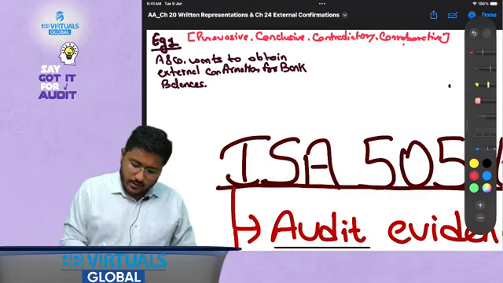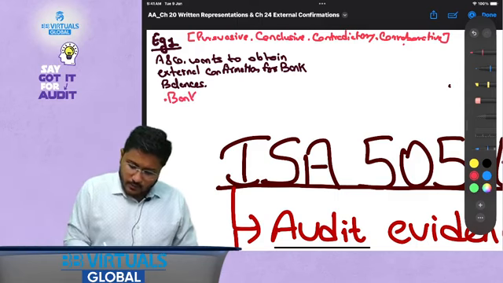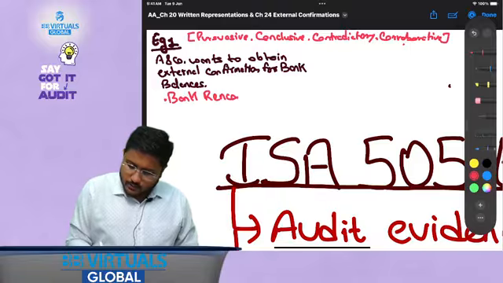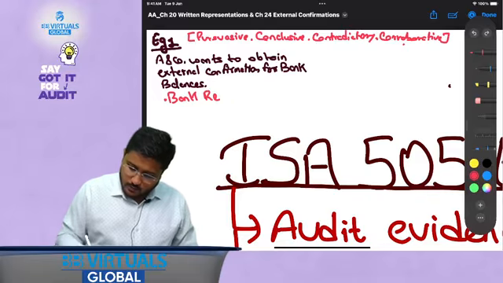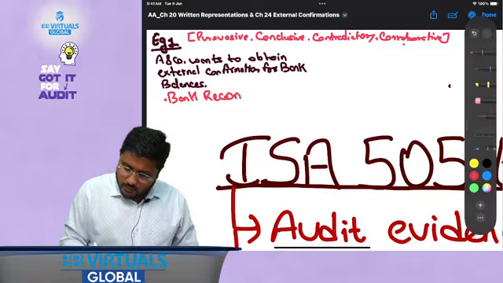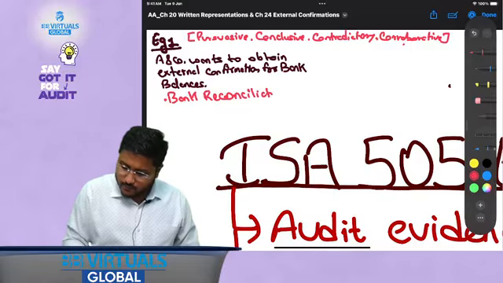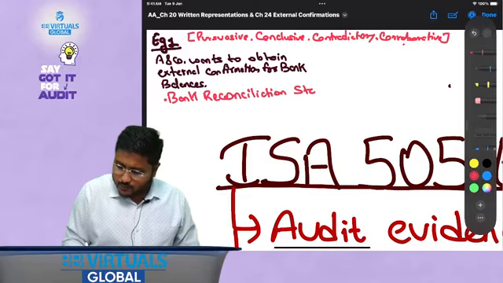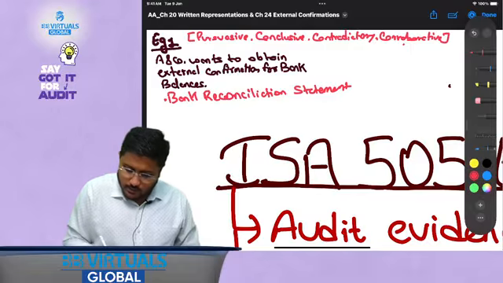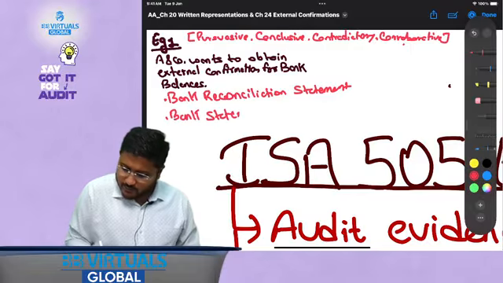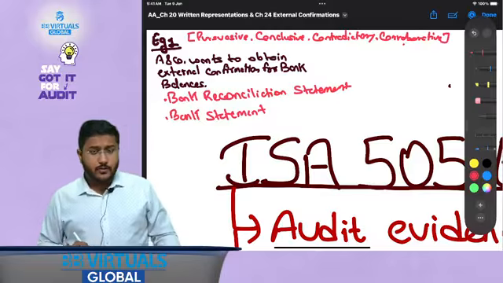For example, in this case, the bank reconciliation statement would give you some comfort, some evidence about it. A bank statement that is taken from the bank's website would also give you certain confirmation.